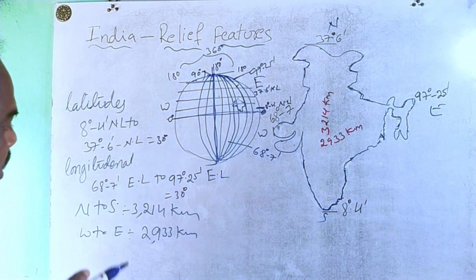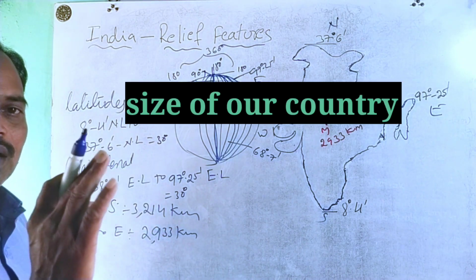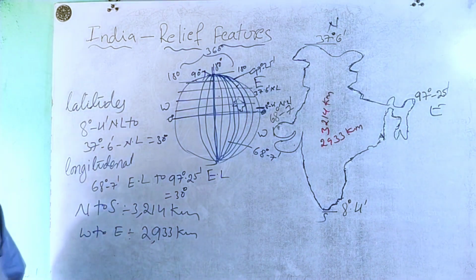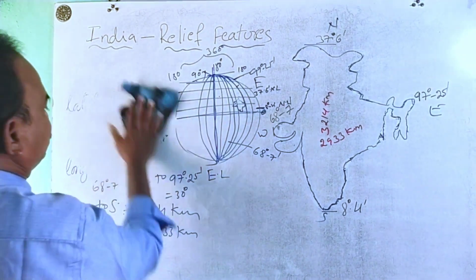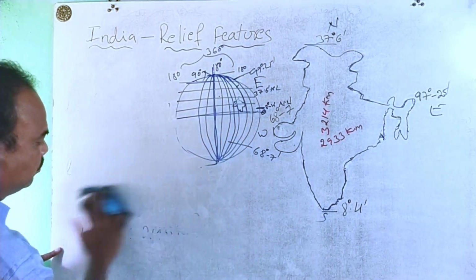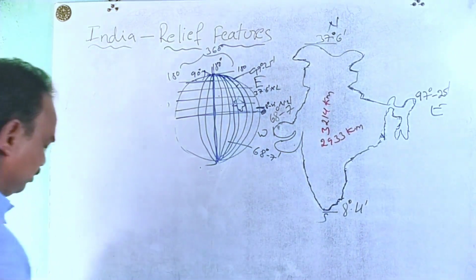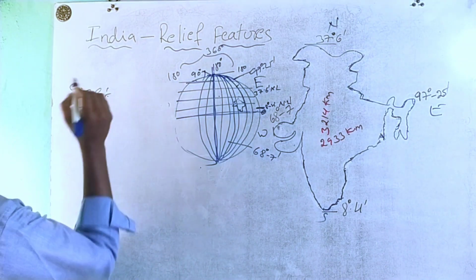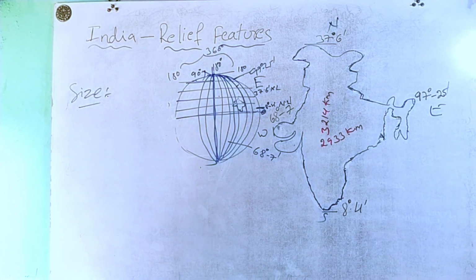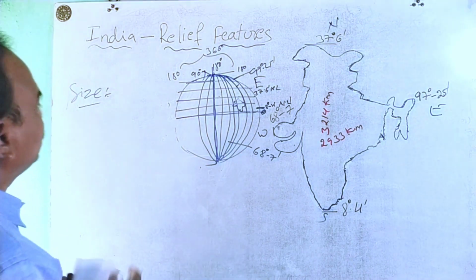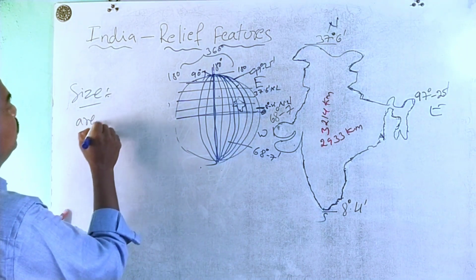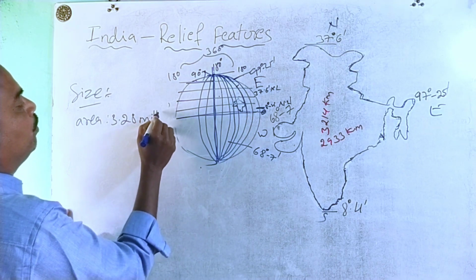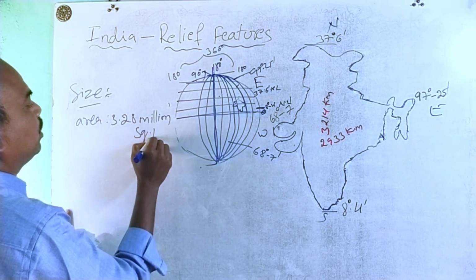Okay, so at the same time, the size of our country. India occupies a land mass, the area of India is 3.28 million square kilometers.